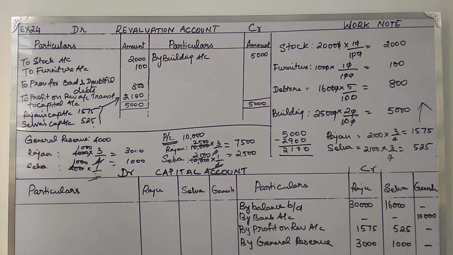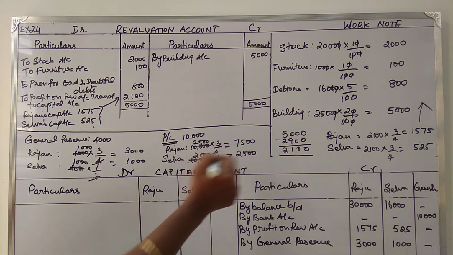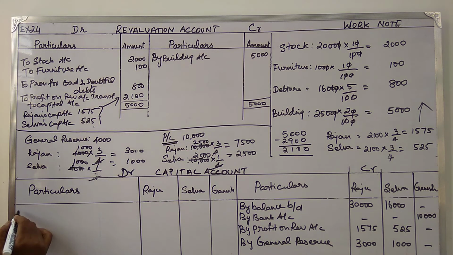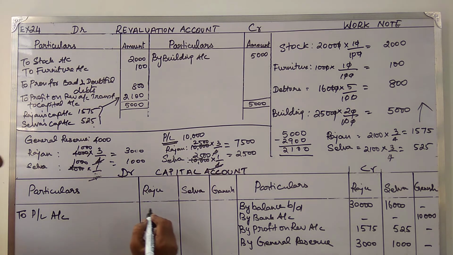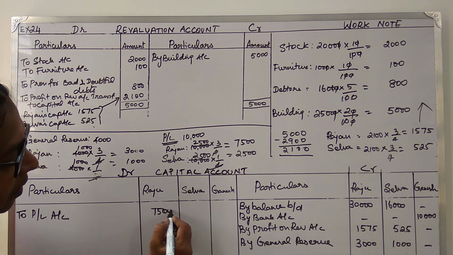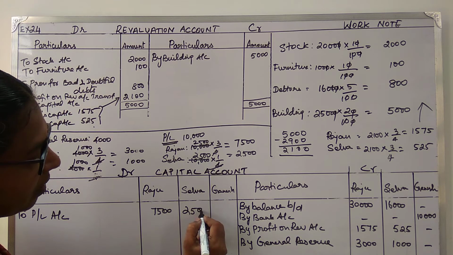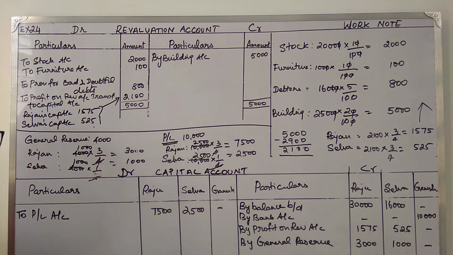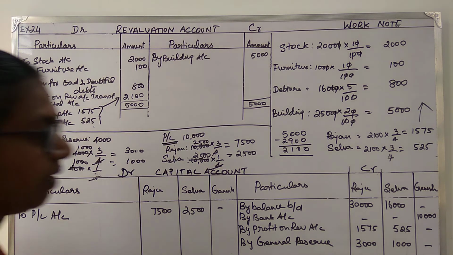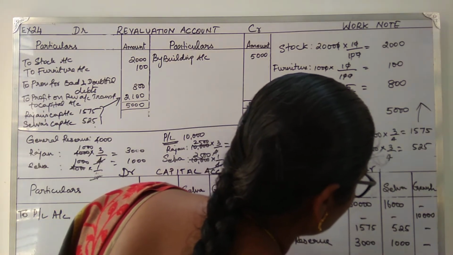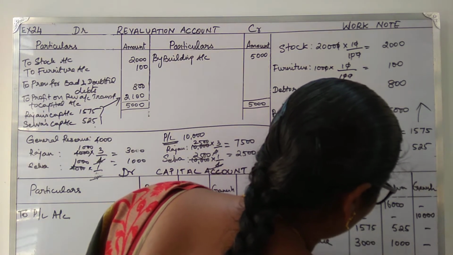Next, we have the profit and loss amount which is to be debited. The amount is 7,500, 2,500. Nothing will be shared with the new partner who is admitted. So he will not get any share of it. Okay, so let us close the account now.